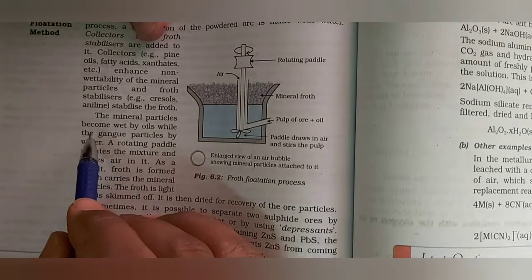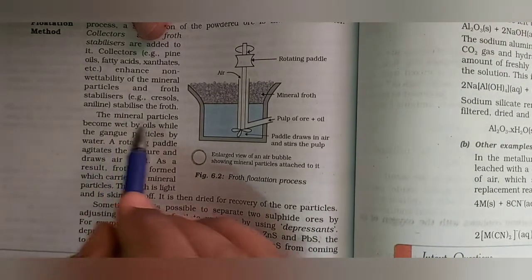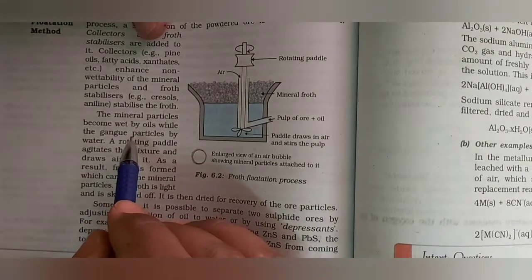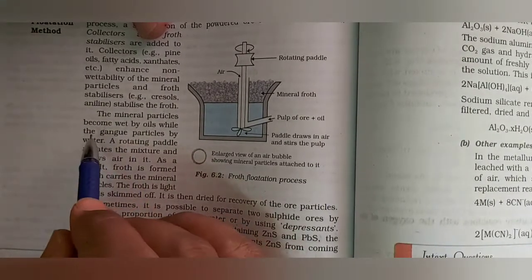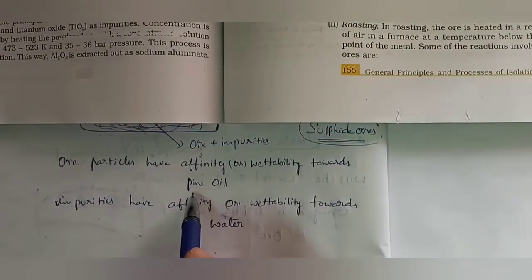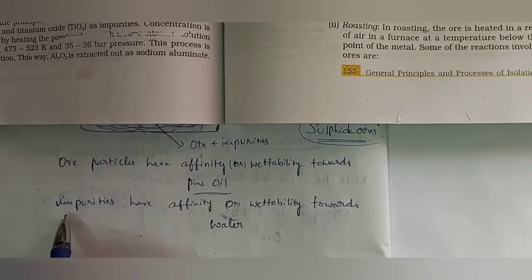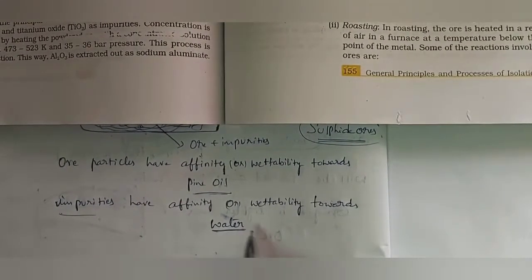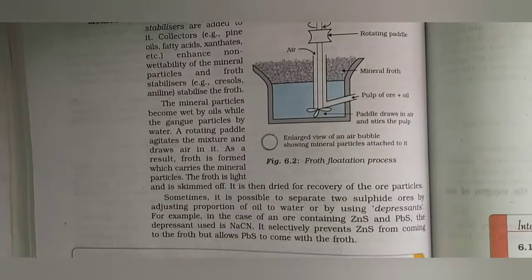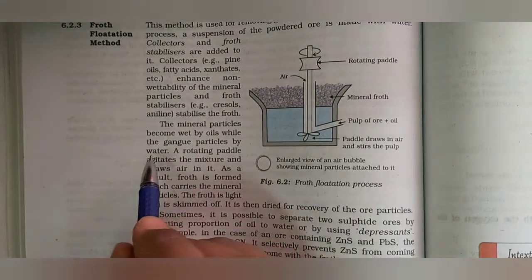The mineral particles become wet by oils. Mineral particles are attached to oils, while the gangue particles are wetted by water. That is only the wettability property. Is it okay? See, mineral particles, that is ore particles, become wet by pine oil, and impurities are wetted by water.